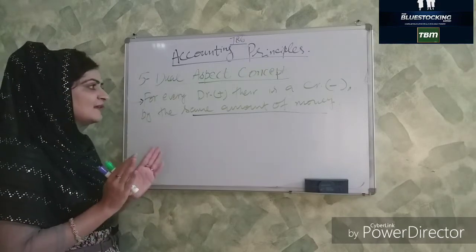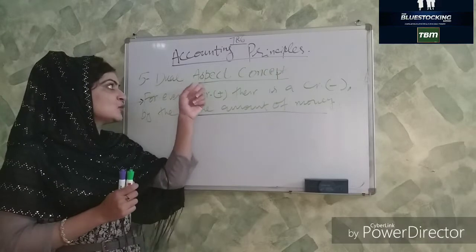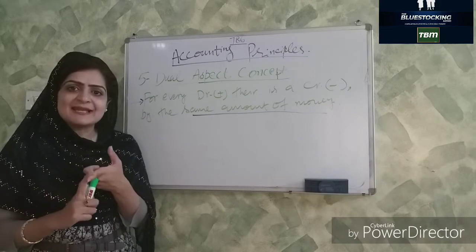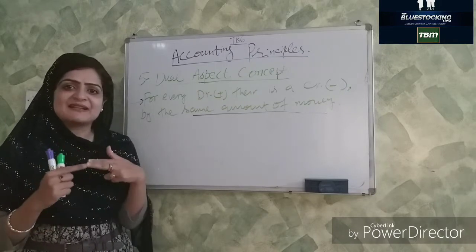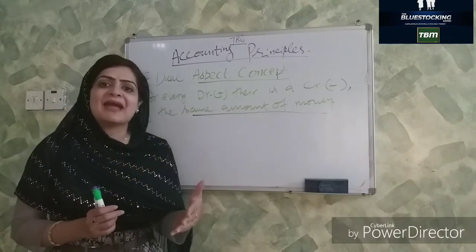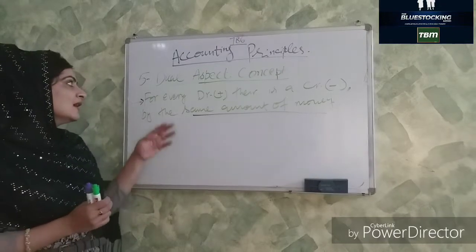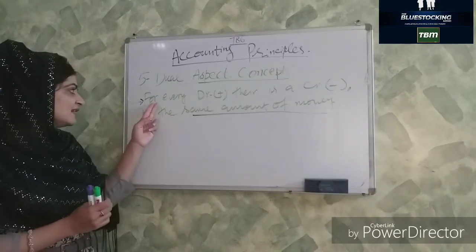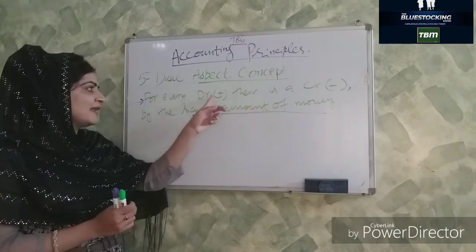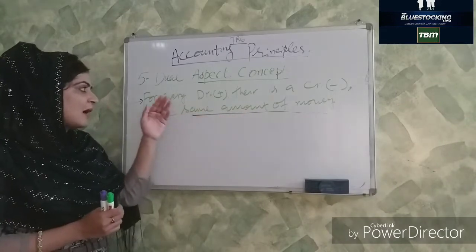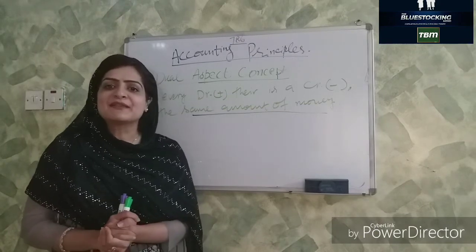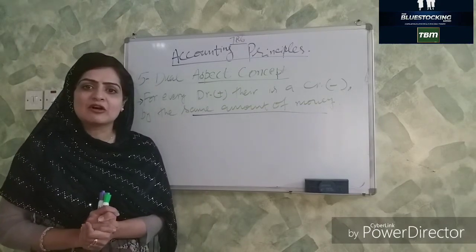So what makes it valid is the dual aspect concept, saying yes and accepting the same amount of money, and the consent of both parties should be the same at the time of the marriage contract. Likewise, the dual aspect concept says that the two accounts should also be complied with like that by the amount of debit and credit. One should be debited, one should be credited by the same amount. I hope you understand this dual aspect concept.